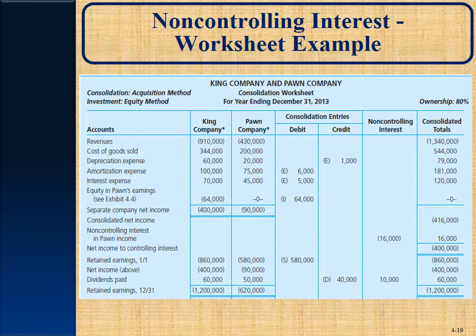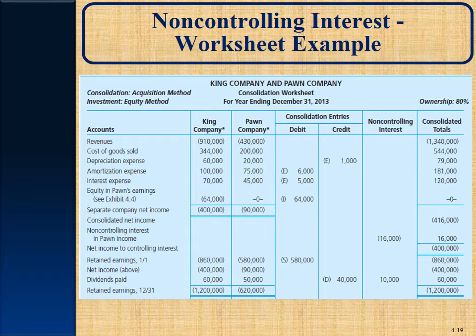Now, if you're still not following that, take a look on page 154 and you'll see during 2013, Pawn reported $90,000 in net income. 80% of that was allocated to King. King increased the revenue account, increased their investment account for $72,000.